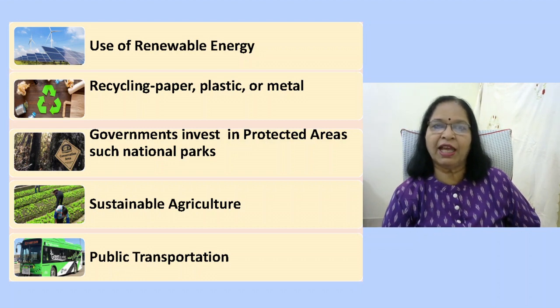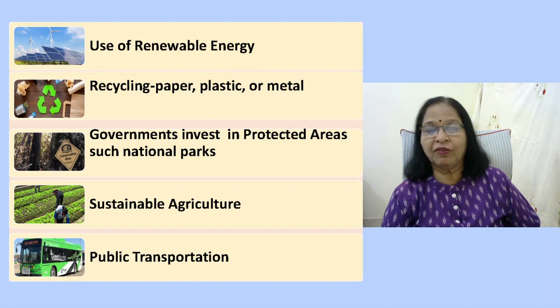Recycling plastic can help reduce the amount of plastic waste that ends up in the oceans and harms marine life, and reduce the amount of waste that goes into the landfills. Recycling metal helps in conserving the mining of minerals and metals.